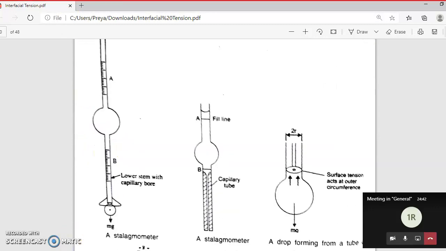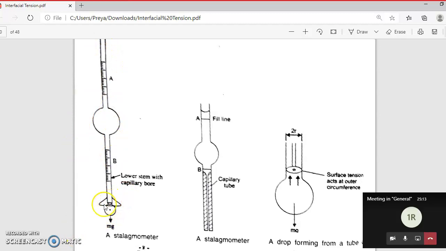Now, this is the capillary. Where is the capillary found? Here in the bottom part there is the presence of a capillary, right? Then there is the bubble, and then again the top side. So you have to fill the liquid and then allow this liquid to come out. When you allow it to come out, it forms this type of bubble when you release the pressure.